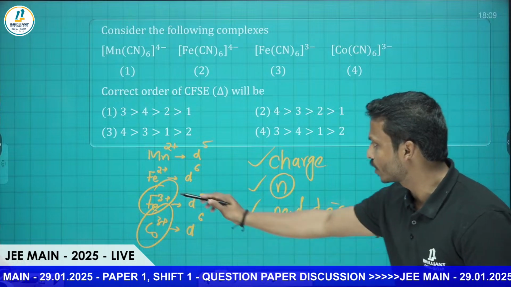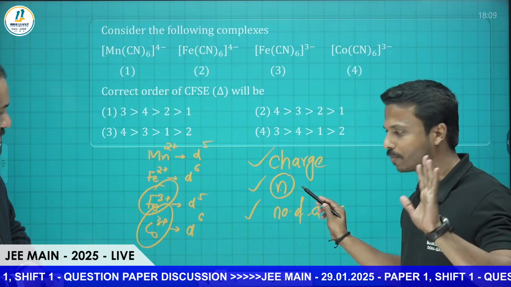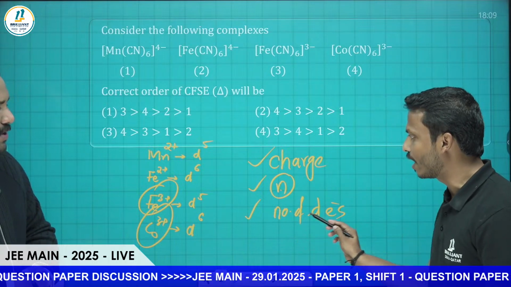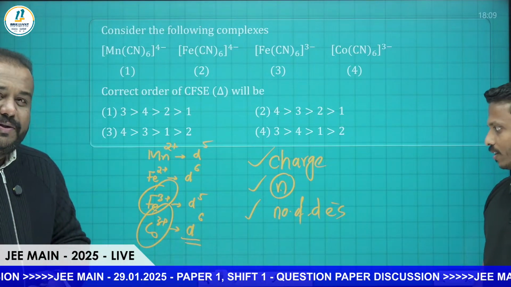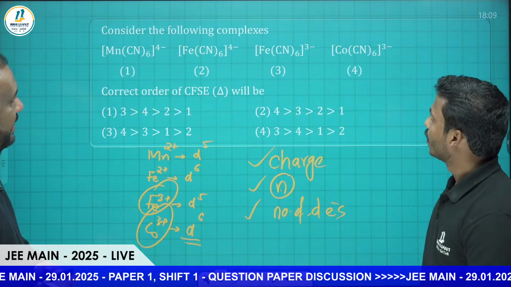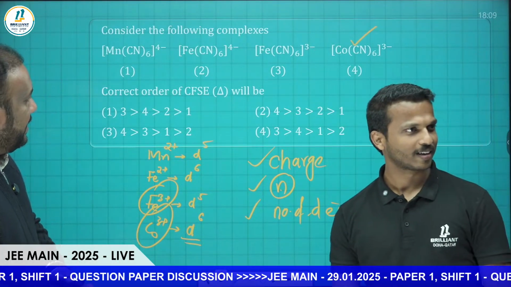So both are in the 3d series, so n value also does not affect. The n value is 3, right? Principal quantum number is 3. So we can go for the number of d electrons. The maximum number of d electrons is in Cobalt, Co3 plus. So that will have the highest repulsive interaction with the ligands. Yes. So it will have the highest crystal field energy.